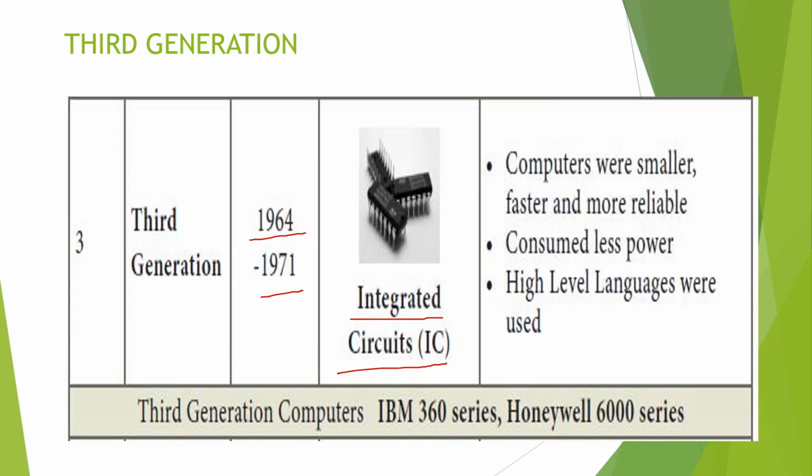In a game console, for example, we are inserting one chip, a red chip as well as a black chip, isn't it? So it contains thousands and thousands of pieces of information. In a single chip itself, we have thousands of pieces of information. Scientists created this integrated circuit, and it will store thousands and thousands of pieces of information compared to the first generation and second generation.